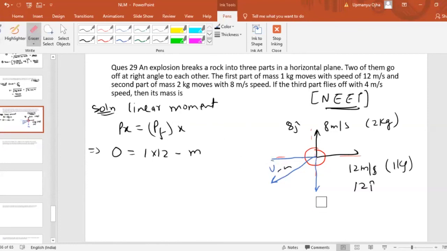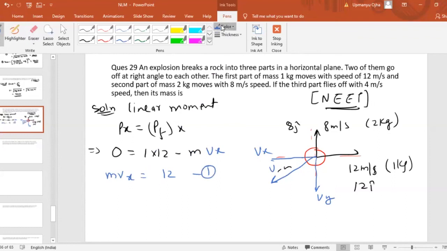Okay, this should be vx, this should be vy. So m into vx. Fine, that is the first equation. So we get mvx equal to how much? 12. That is the first equation.